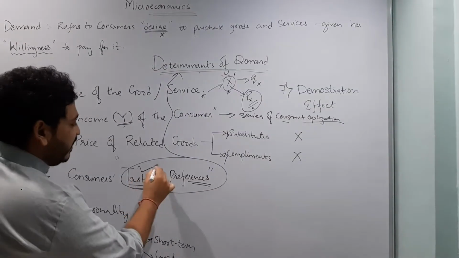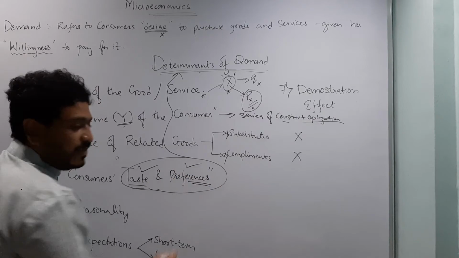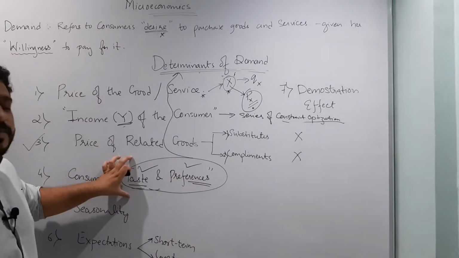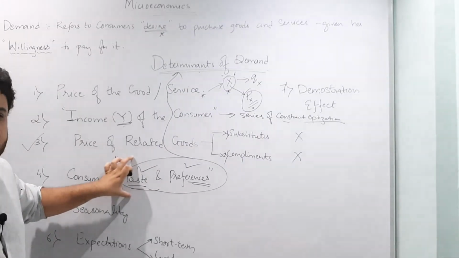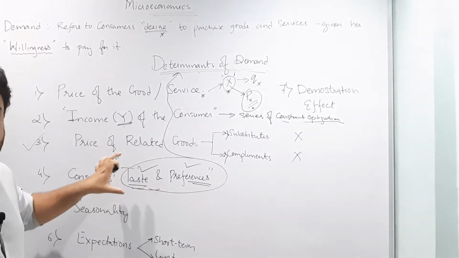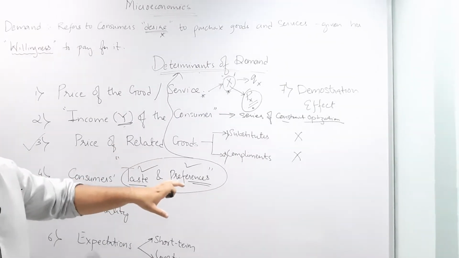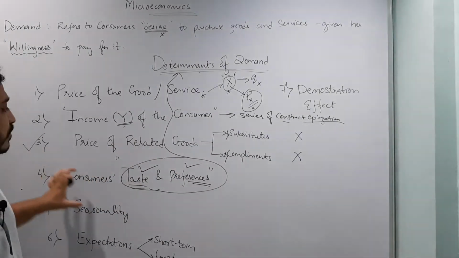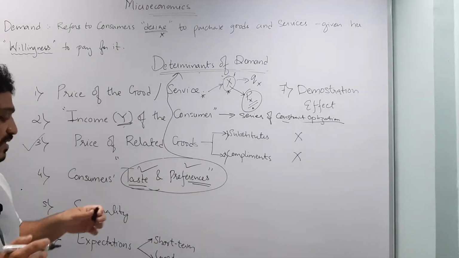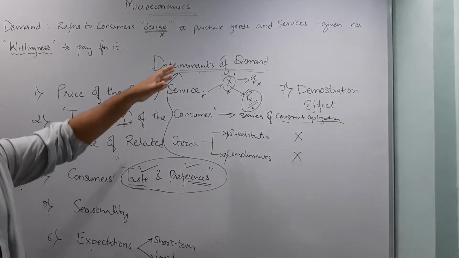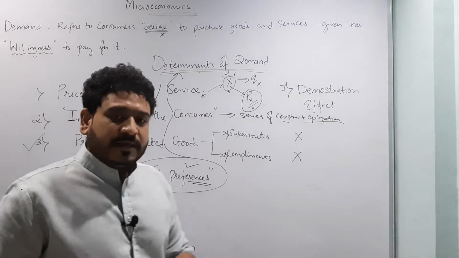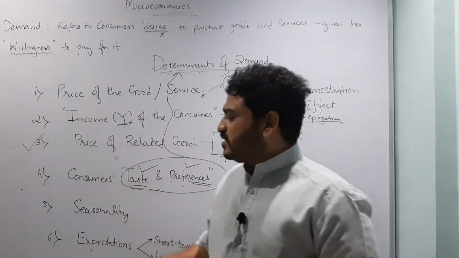If it is of my taste and preference, I will obviously go for that particular commodity and service. If it is not of my taste and preference, I will obviously opt out of that consumption altogether. So a consumer's taste and preference plays an important role in determining the demand for a particular commodity in the market. I hope the first four points are pretty much clear.